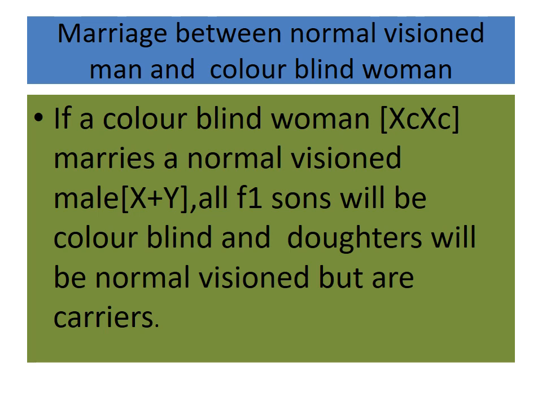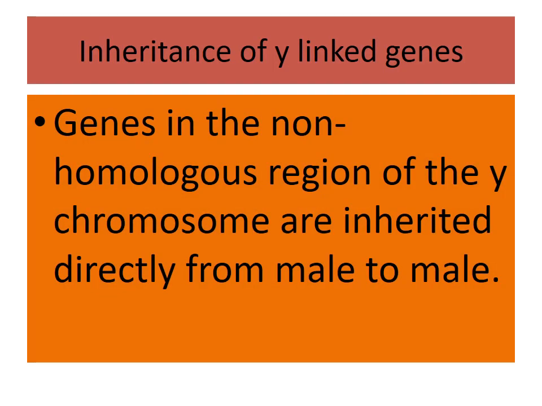Inheritance of Y-linked genes. The non-homologous region of the Y chromosome is inherited directly from male to male. In humans, the Y-linked or holandric gene for hypertrichosis, the excessive development of hair on the pinna of the ear, is transmitted directly from father to son, because males inherit the Y chromosome from the father. The female inherits only the X chromosome from the father and is not affected.